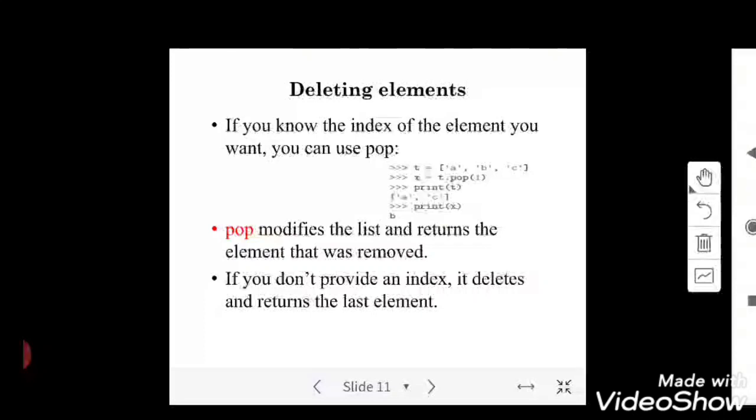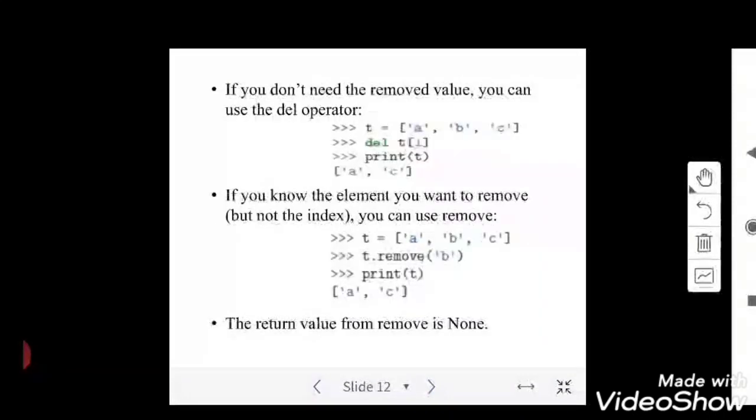And if we don't know the index position, if we are not familiar with the index position, we want to remove some item in the list, or we want to remove the entire list, you can do the same thing using the operator del. Either you can make use of the keyword pop, or you can make use of the keyword del, I mean delete. And the return value from remove is always None. If you're trying to remove it and print something from the list, it will print out the remaining list. You can't print the value which is being removed.